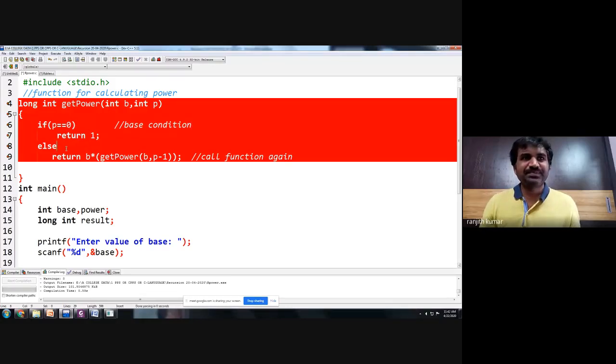Now this is the solution. If the problem is not small, you are continuing the recursion, calling the function recursively. So is that clear, everybody? So a simple 4-line solution to calculate base power. Of course, this function is already available in math.h using the pow function, but we are writing a user-defined logic for this.